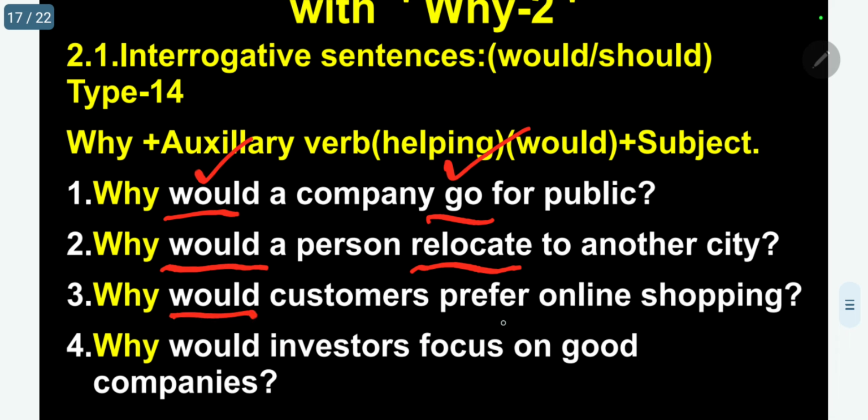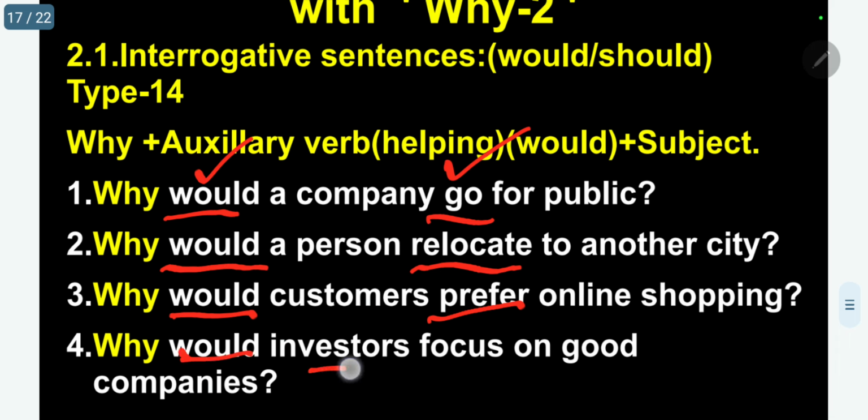Why should customers prefer online shopping? Prefer is the main verb, would is the auxiliary. Why would investors focus on good companies? Focus is the main verb, would is the auxiliary.